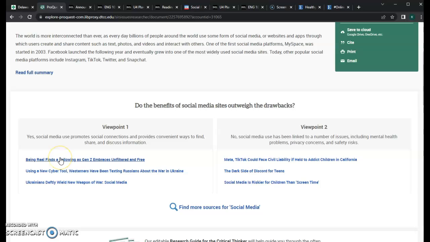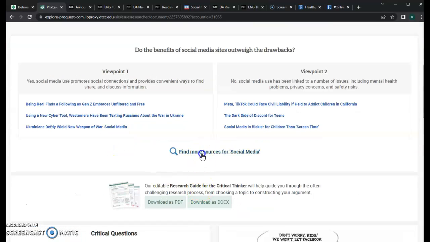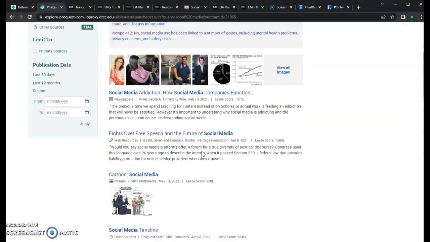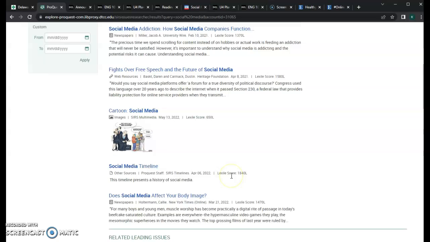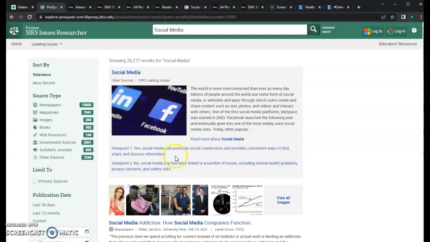But this article, Being Real Finds Following as Gen Z Embraces Unfiltered and Free, has potential as something that's offering a counterpoint to the way that people are sort of seeing and expressing themselves online. So this one is something that you can certainly check out. You can also click on Find More Sources for Social Media and look through other sources that are available on SIRS.